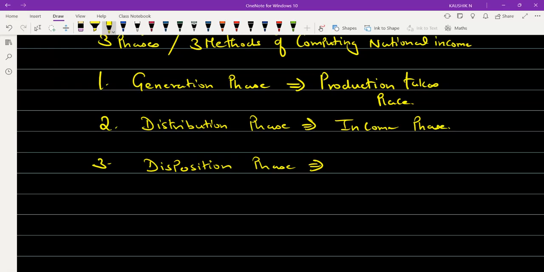So expenditure takes place. It is a phase of expenditure. We call this the expenditure phase. Once you receive the payment or earn the income, the earned income will get distributed. It gets disposed of by way of expenditure.